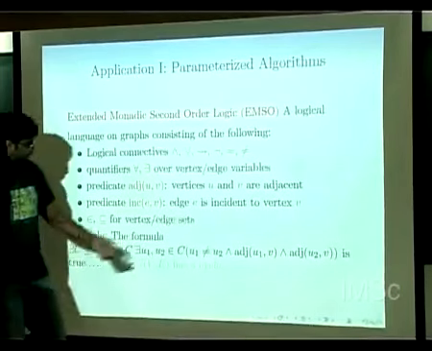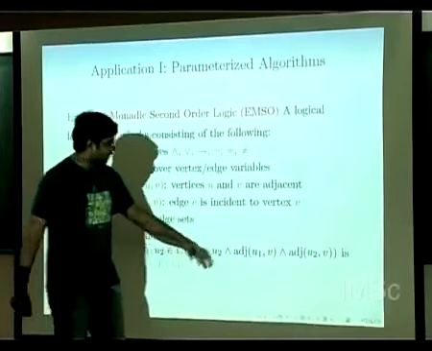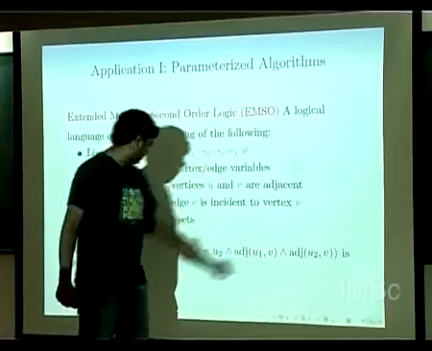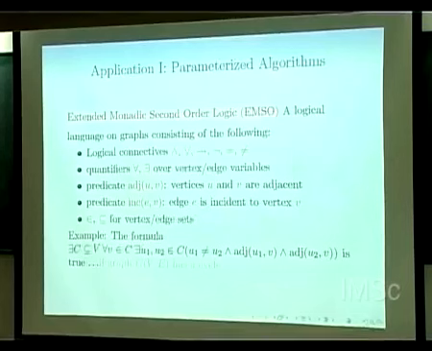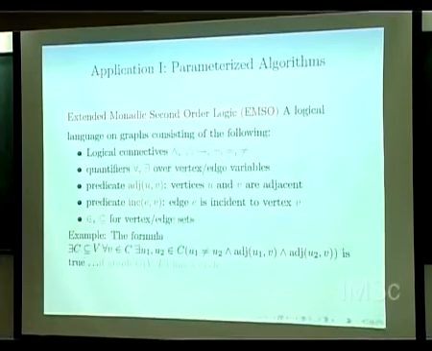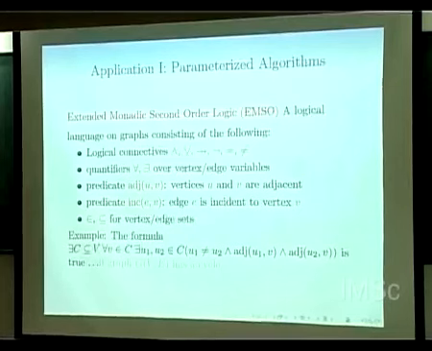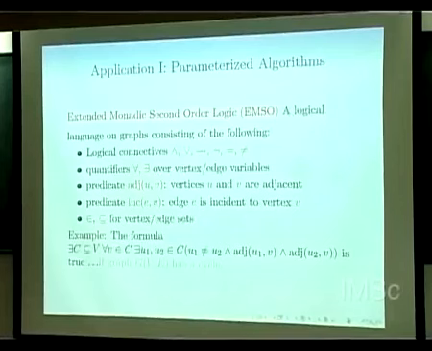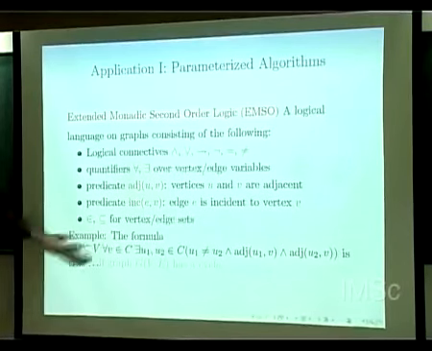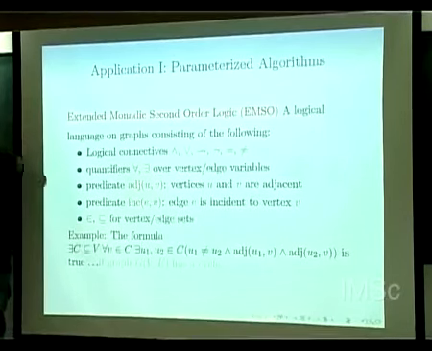So how do you say that? If u1 is not equal to u2, then adjacent of u1, v and adjacent of u2, v is true. When is this true? Can you at least read this formula and say what it represents in a given graph? It's a subset of vertices such that for every vertex I am able to find two, u1 and u2 in C, such that u1 is not equal to u2 and v is adjacent to both. Exactly. So this tells you that it has degree 2. So every vertex has degree 2 in this.